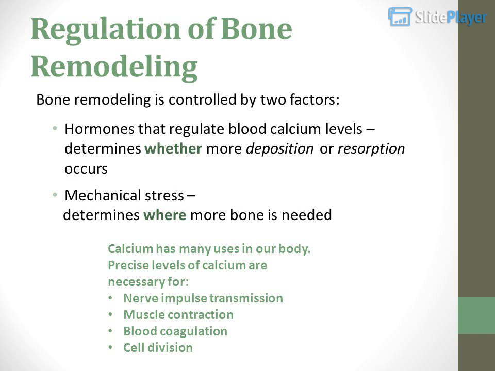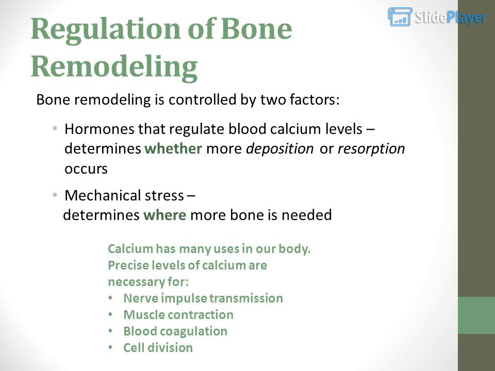Bone remodeling is controlled by two factors. Hormones that regulate blood calcium levels determine whether more deposition or resorption occurs. Mechanical stress determines where more bone is needed.